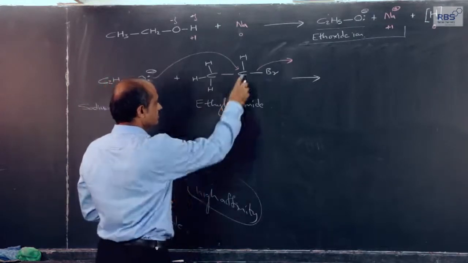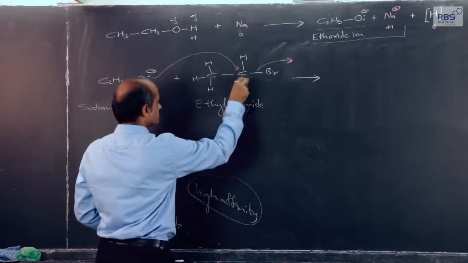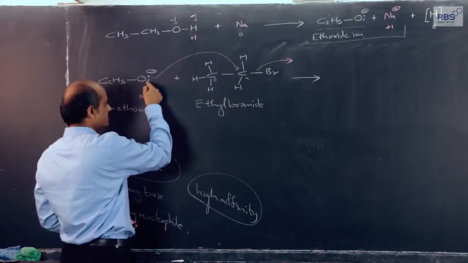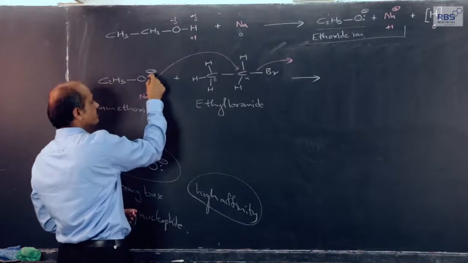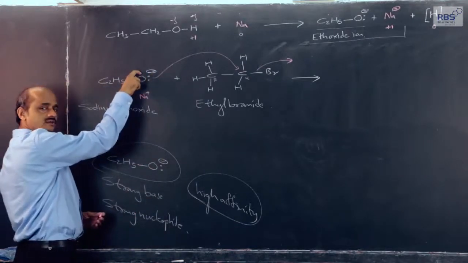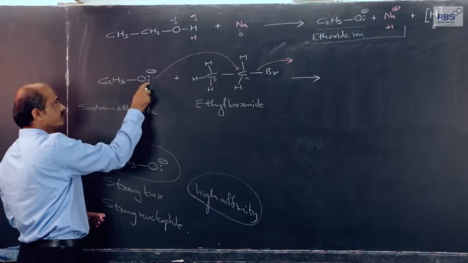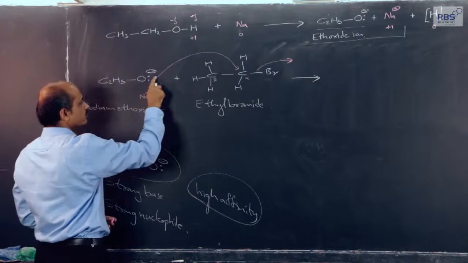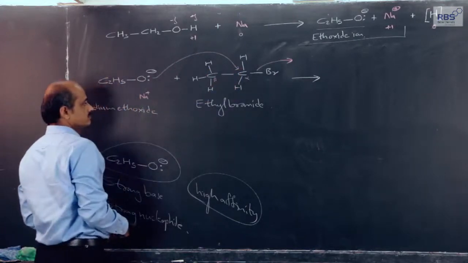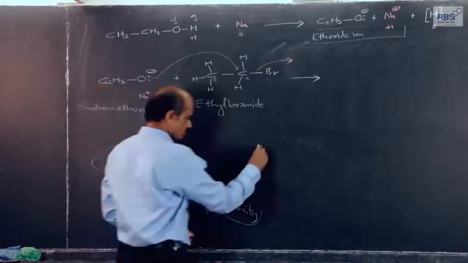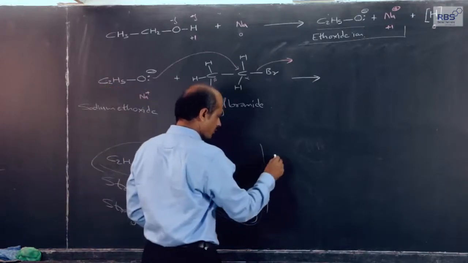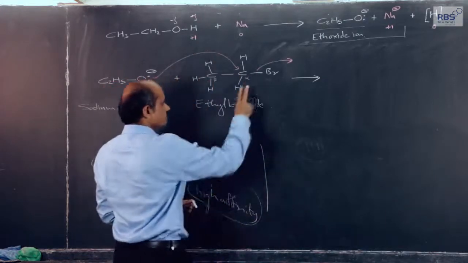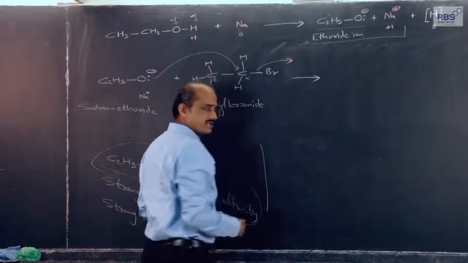Alpha carbon, the carbon to which the functional group is attached, is alpha carbon. So, this becomes beta carbon. And here in this case, the alkoxide ion with its electron pair, the routine 2 lone pairs are always there, I have not shown. This is the lone pair developed because of heterolytic breaking of the OH bond. This electron pair will attack this alpha carbon. Since it is attack of a nucleophile, this nucleophile will attack. Bromine goes out in the form of Br minus, again a nucleophile.